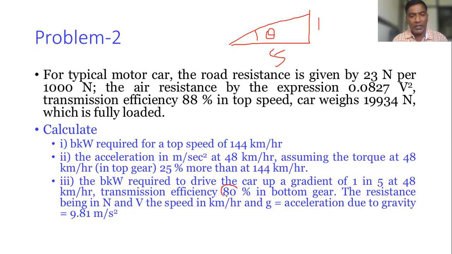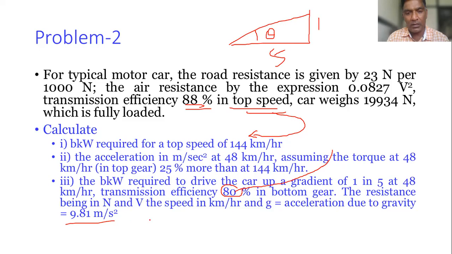Transmission efficiency is 80%. Whatever 88% is, it is in the top gear, the higher speed. And this 80% is with respect to the bottom gear. They have given transmission efficiency 80% in the bottom gear, the lower gear. Then the resistance is in Newton, V the speed in kilometers per hour, and g the acceleration due to gravity, which is equal to 9.81 meter per second square.